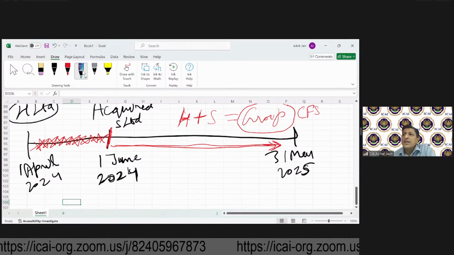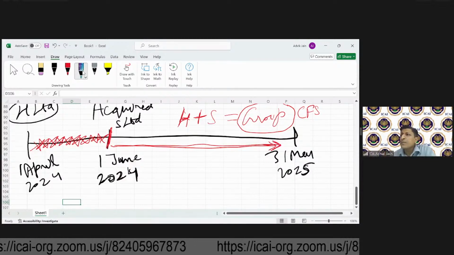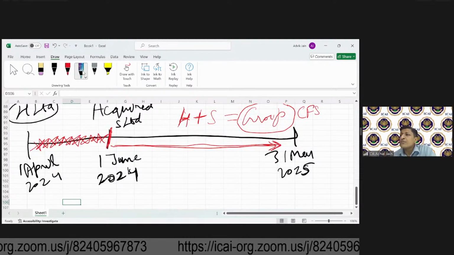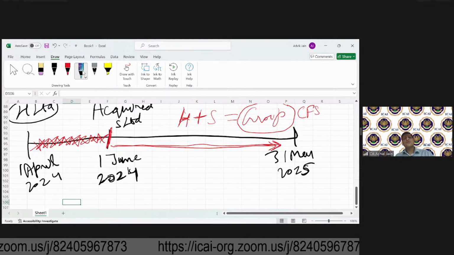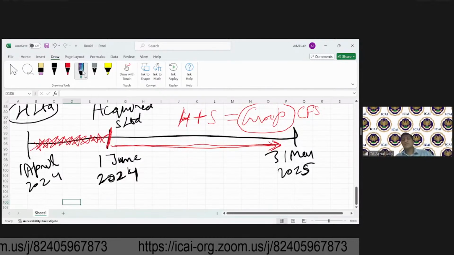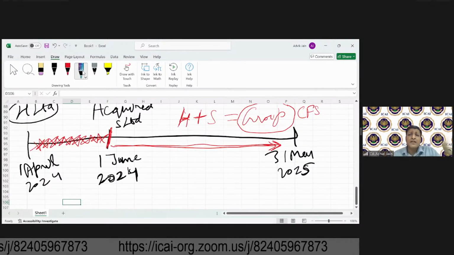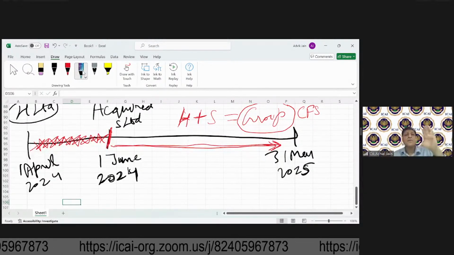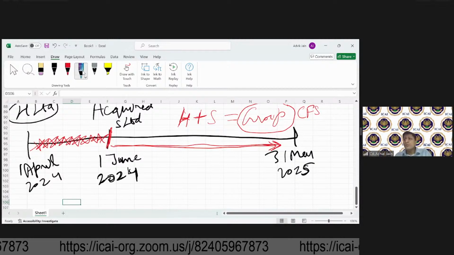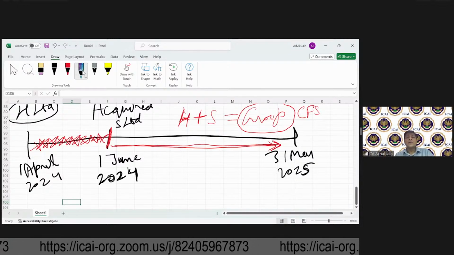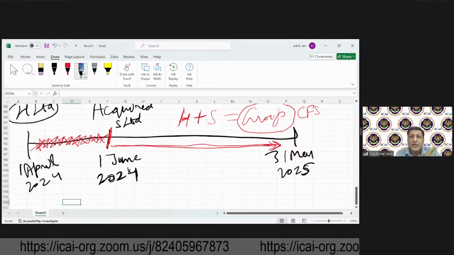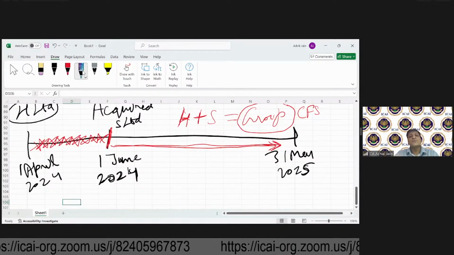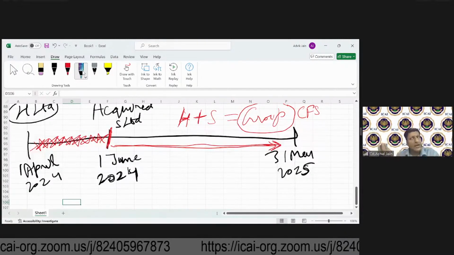Thiruvaluvan is asking, sir, if the consolidated financial statements are prepared for 10 months, then what will happen to 2 months financial statements of H Limited? Nothing will happen. Standalone financial statements of H will be prepared in a separate manner. Consolidated financial statements will be prepared in a separate manner. Don't try to mix up these two. You will only confuse yourself. There is absolutely no need to bring those two together and create a confusion for ourselves. Let's keep it simple.